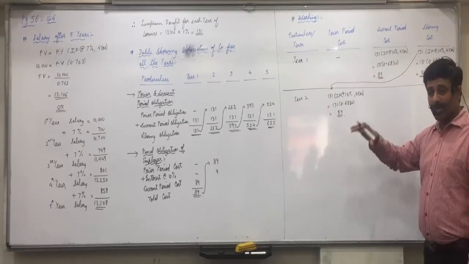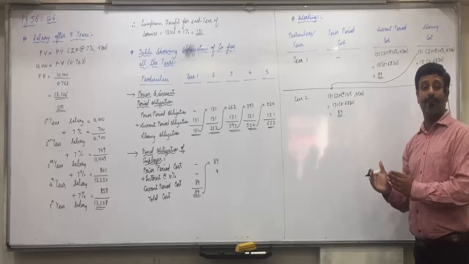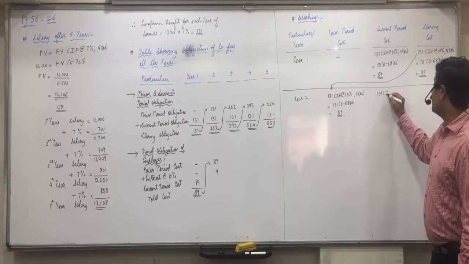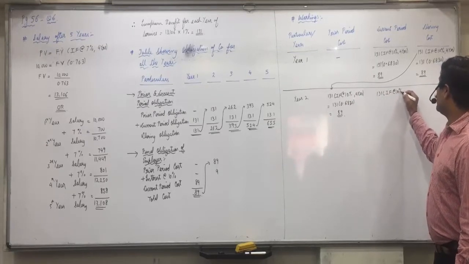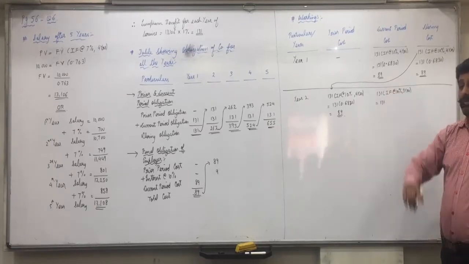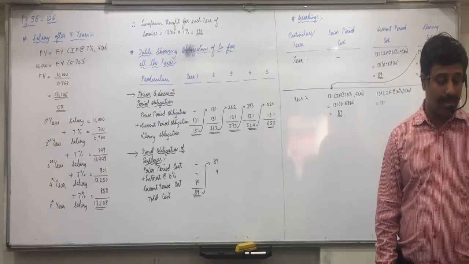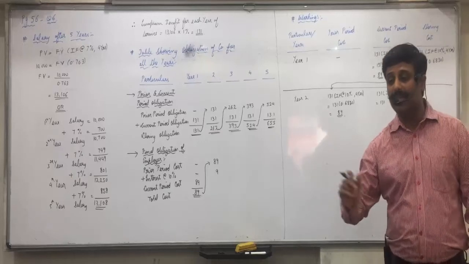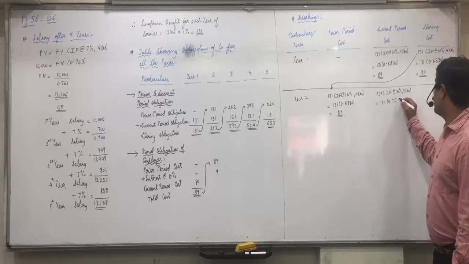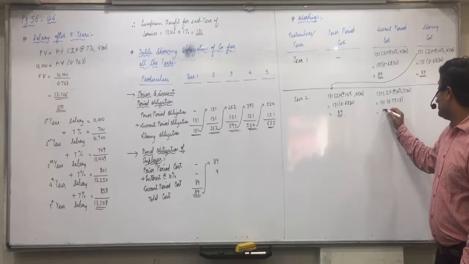Now second year if you have to keep aside 131, then we have to pay after 3 years. So how much should we keep aside right now? Because that is again going to be invested at 10%. So now it will be 131 into interest factor at the rate of 10% and 3 years. Do it 1 divided by 1.1, this will be after 1 year. Divide by 1.1, this will be after 2 years. And again divide by 1.1, this will be after 3 years. 0.751, 3. 98.42, so 98.